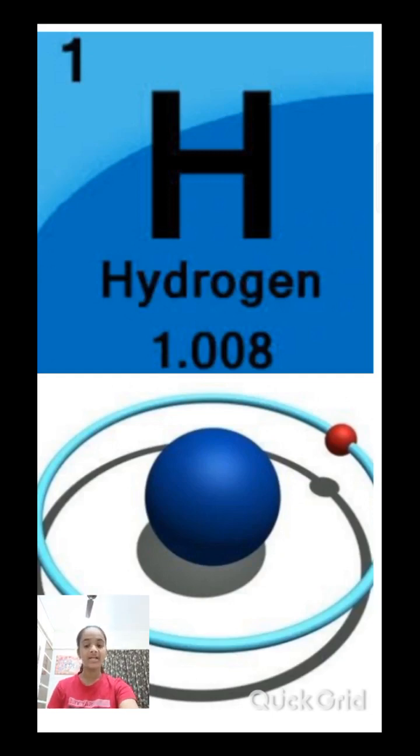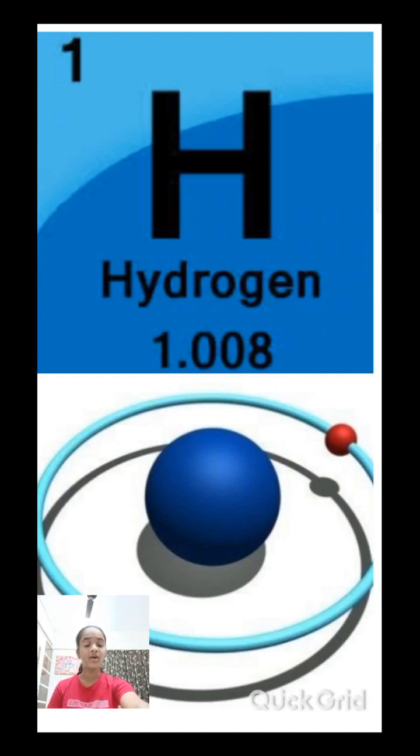In 1783, Antoine Lavoisier, a French chemist, named it hydrogen, from the Greek words hydro meaning water and genes meaning creator, because when it burns it creates water. Did you know hydrogen is the main component of Jupiter and the other gas giant planets?